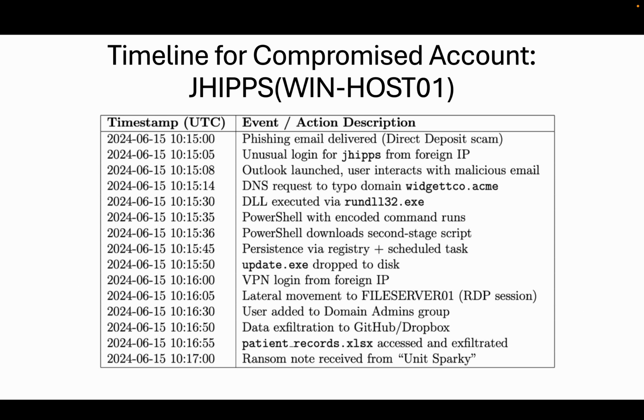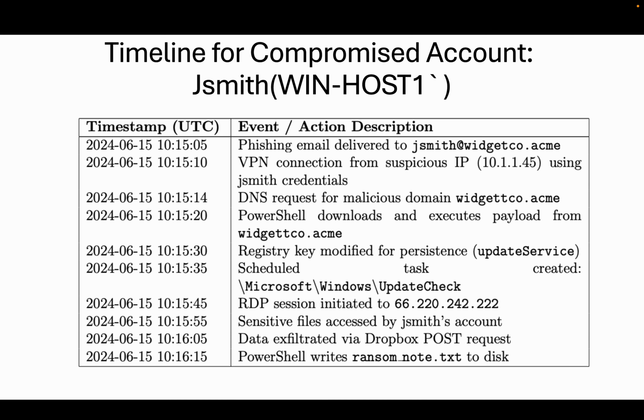Now let's discuss the timeline. In this timeline, as you can see, first he logs in using a foreign IP, then downloads a DLL file and executes it. Then he gets the files from GitHub and uploads them to his own server, and the main file that he stole is patient records data. He also left a ransom note, which we already discussed in the first slide.